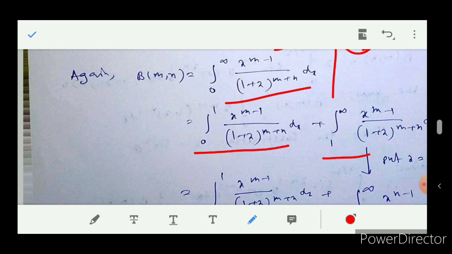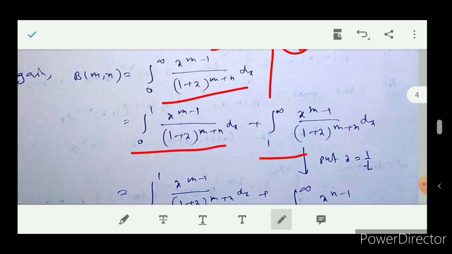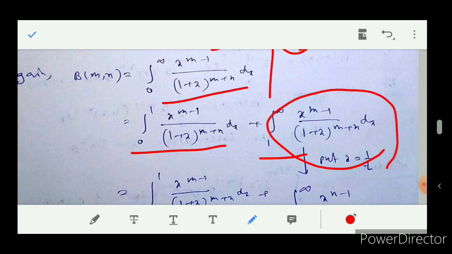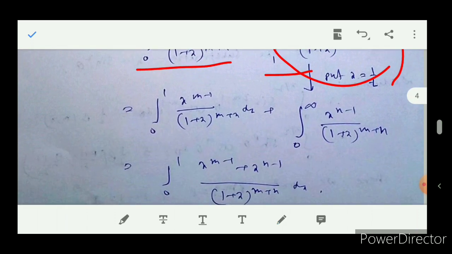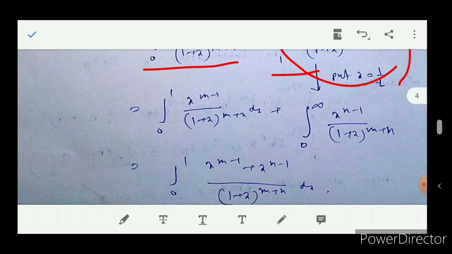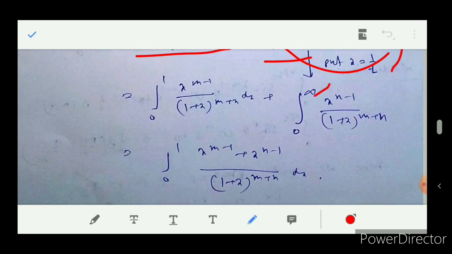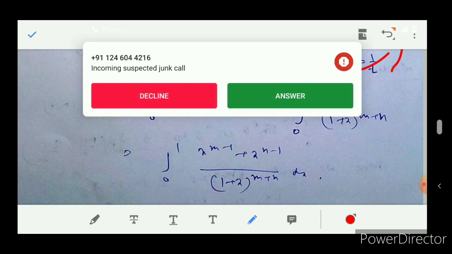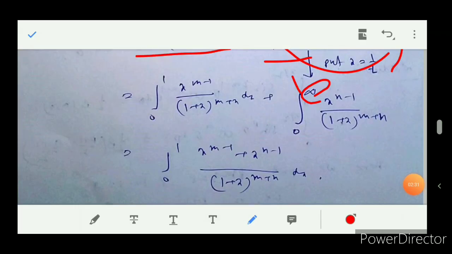Then if we put x equal to 1 by t in the second part, it will become integration 0 to 1 of x to the power n minus 1 by 1 plus x. Here the infinity will become 1. Then you obtain this formula.